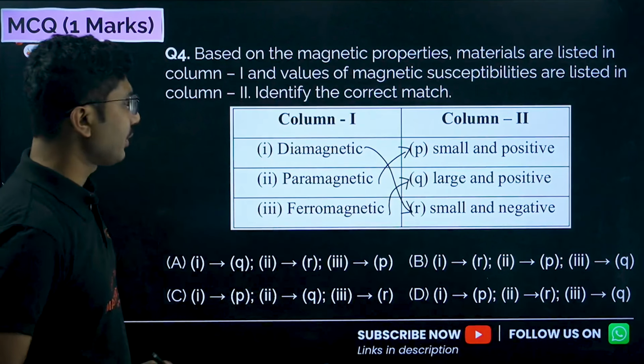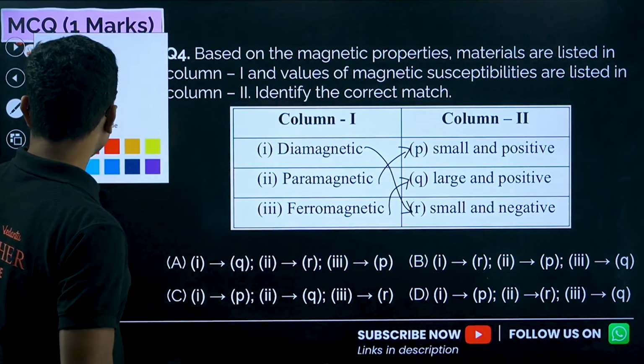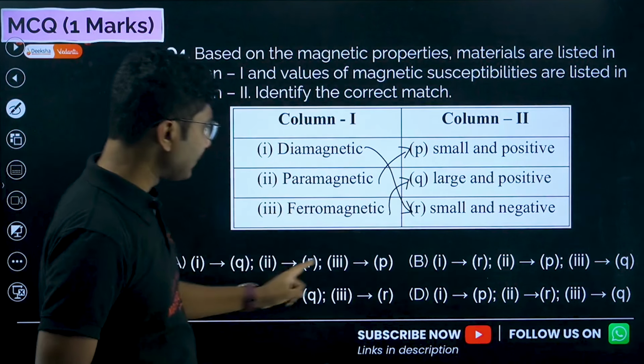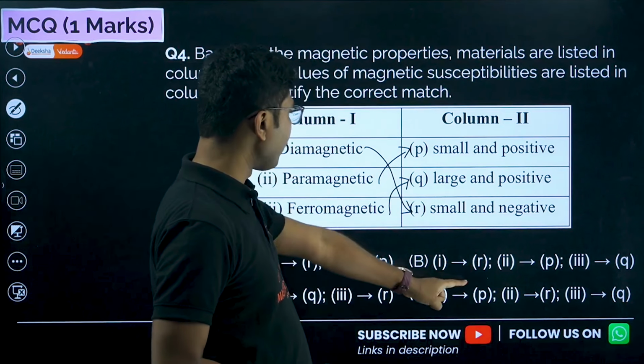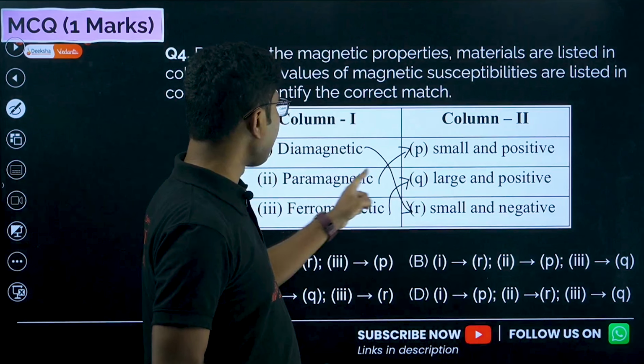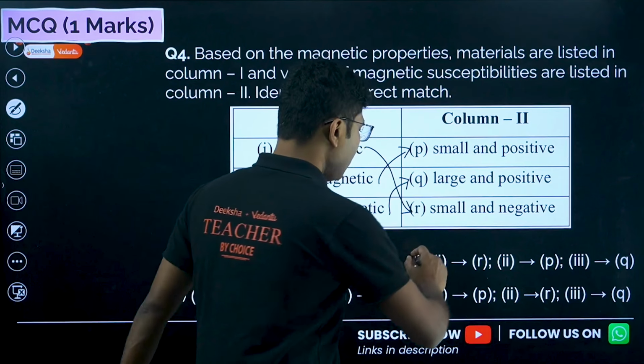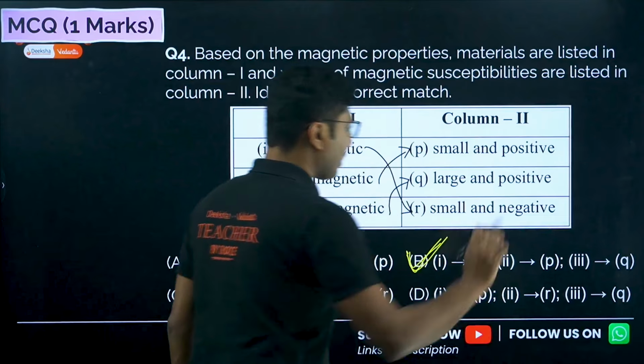Large and positive. Okay, this is an easy question. Now let's see the option. Only one option is there where 1 is matching with R, 2 is matching with P, and 3 is with Q. So the correct option is option B. Okay, not a difficult one.